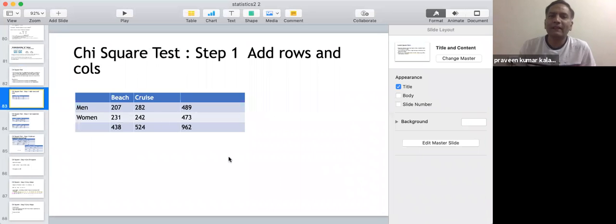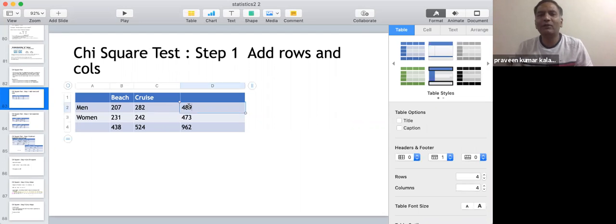Okay, so the way it is done, first you keep it in table format. You add the rows, you add these two. So this is nothing but 207 plus 282, right?